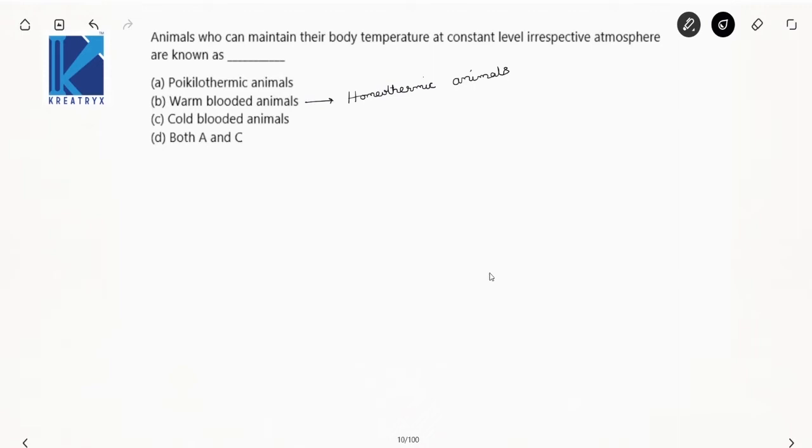Now what are poikilothermic animals? Their temperature will fluctuate with respect to the temperature of the outside area, right? Now this is called poikilothermic. Now your B option is correct here. Who cannot maintain their body temperature is nothing but poikilothermic. Who can maintain this? Homeothermic.